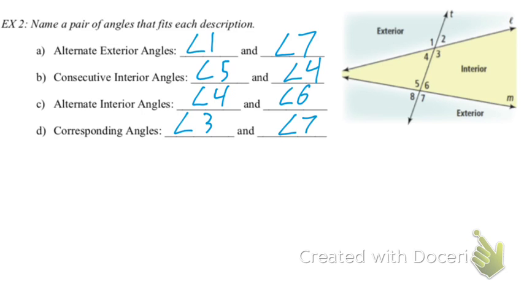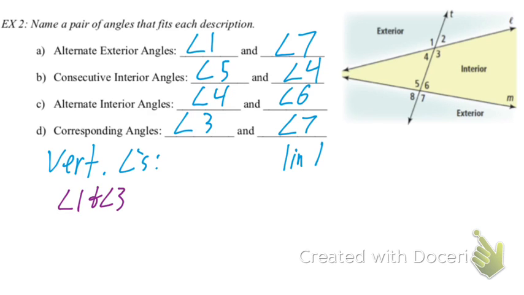Now, I want to add on real quick the vertical angles, okay? Vertical angles, I don't want us to lose those. Can anyone tell me a pair of vertical angles real quick? Okay, Gage. 1 and 3. Okay, angle 1 and angle 3, very good. Okay, can anyone tell me a linear pair real quick? Okay, angles 5 and 6, awesome.